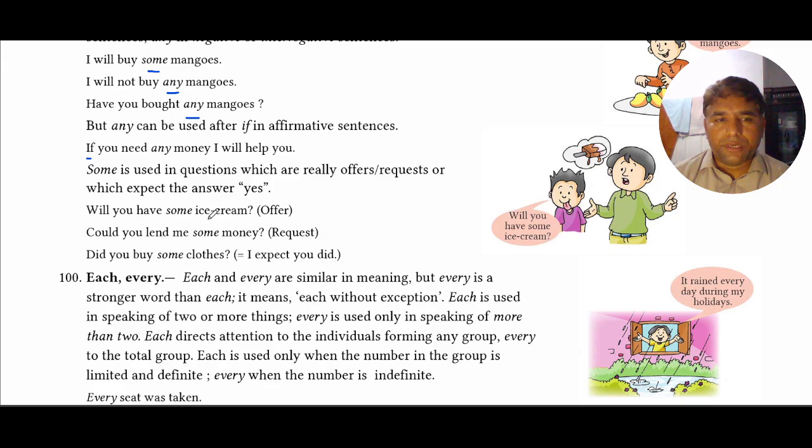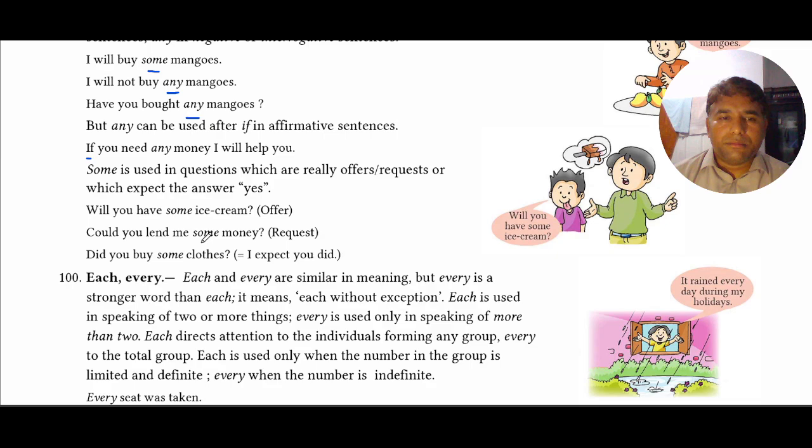For example, will you have some ice cream? Although the structure of this statement is interrogative, this interrogative statement is basically an offer. So some is used to denote the quantity of ice cream.